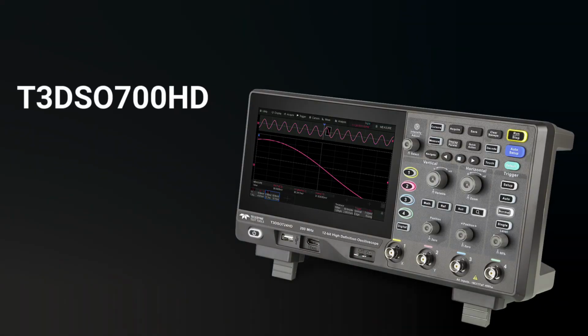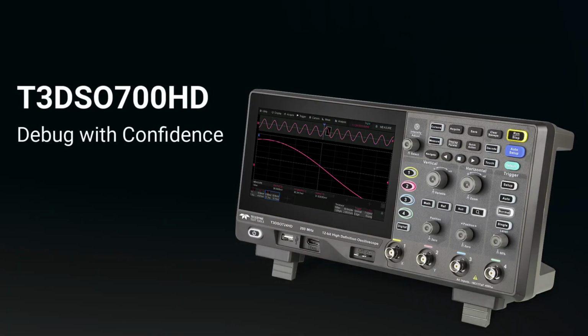The T3DSO700HD oscilloscope series allows you to debug with confidence.